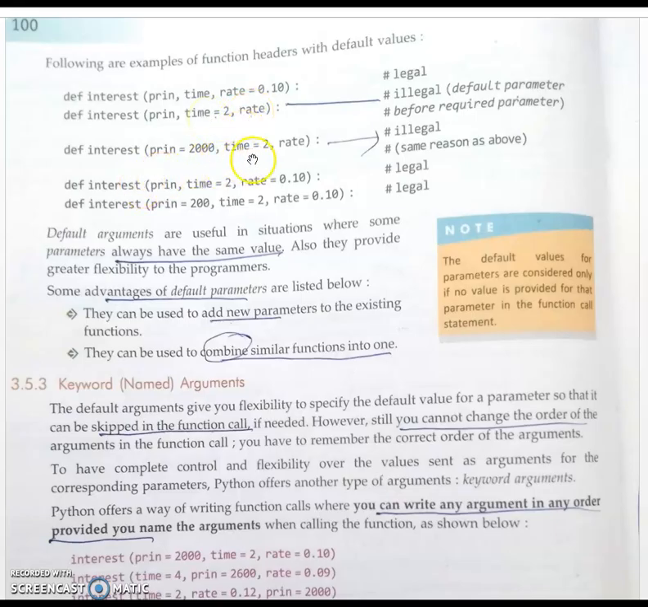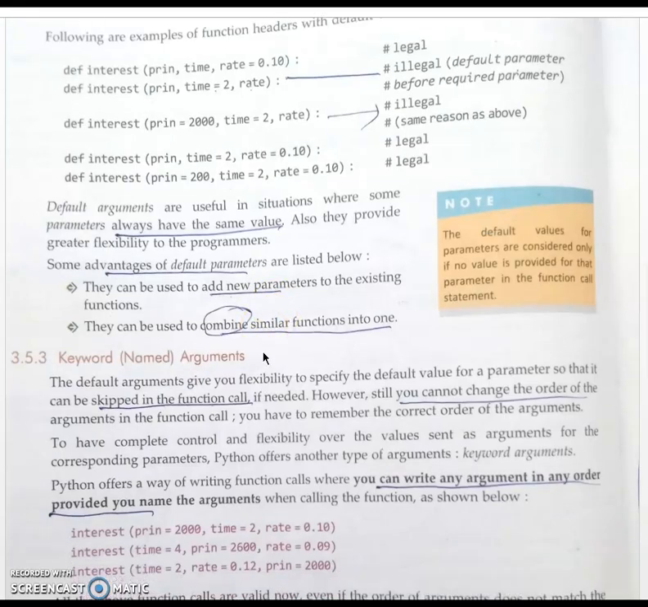Then here it is also invalid, because first we need to assign the default value to rate, and only then can we assign the default value to 2000. So for the same reason it is also invalid. Here it is valid, since we have assigned the default value to rate and to time, so no need to assign here. Then it is fully valid, as all 3 parameters are assigned default values. The advantage of default values is that you can add a new parameter to an existing function, and you can combine similar functions into one.